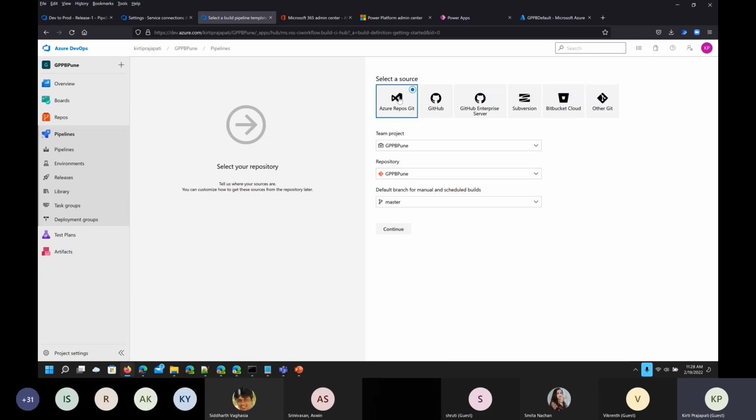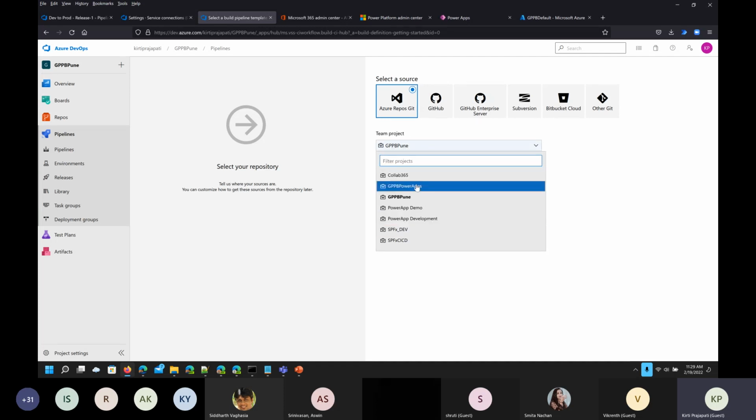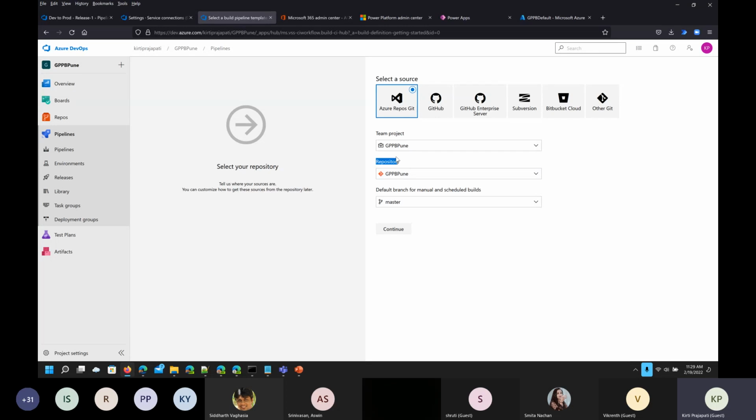From here we can select Azure Repos Git. In the team project you can see your project name available, so you can select whichever project you're looking for. By default it is connected with GPPB Pune, and make sure the repository is selected as you want. And here we should have the main branch instead of master.